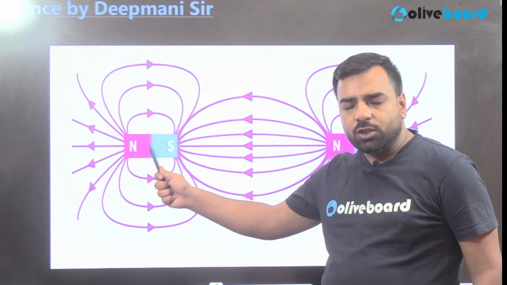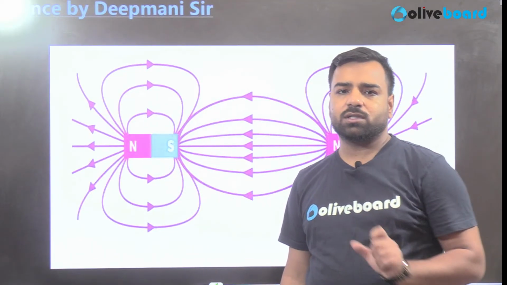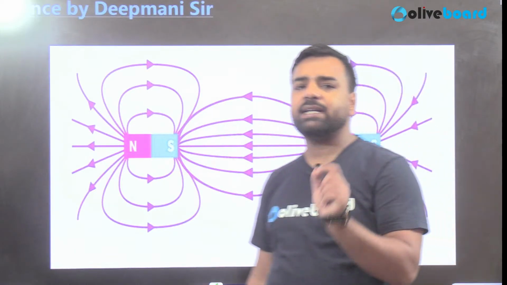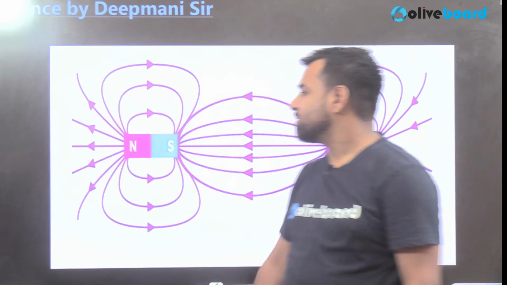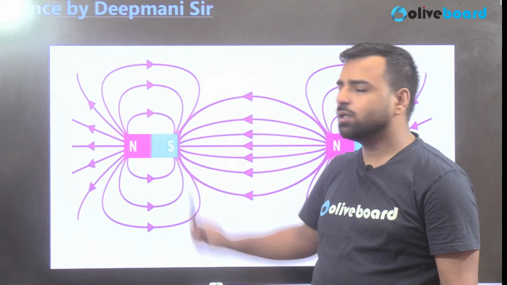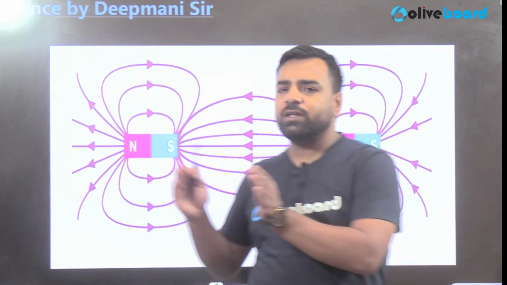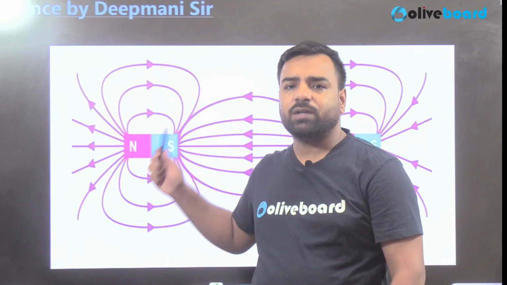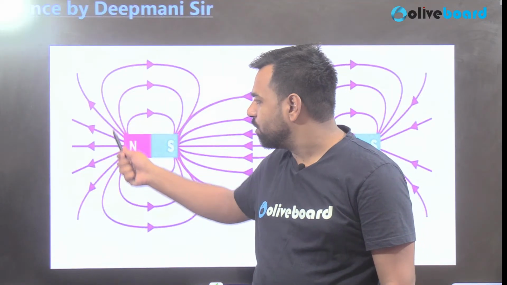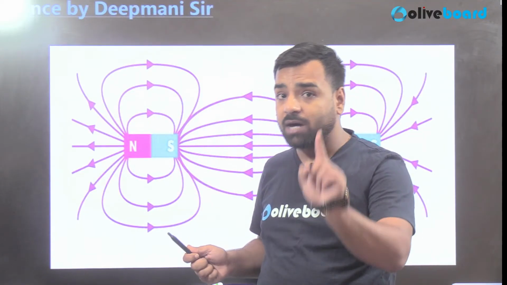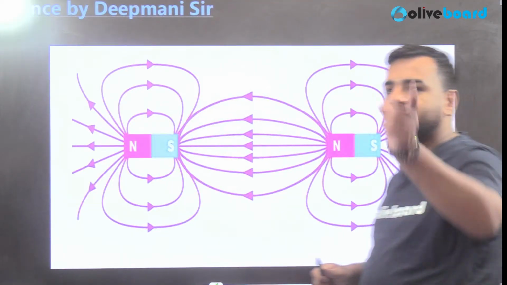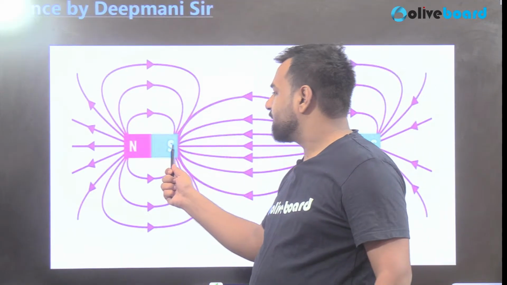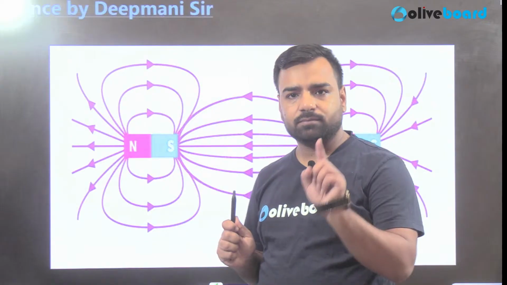Here, you can see that there are two poles. We know magnets always exist as dipoles, right? So this is the north pole, this is the south pole. From where to where do these magnetic lines of force reach? Outside the magnet, it moves from north towards the south. Mark my words, from north towards the south, but within the magnet, it will be from south to the north, right?